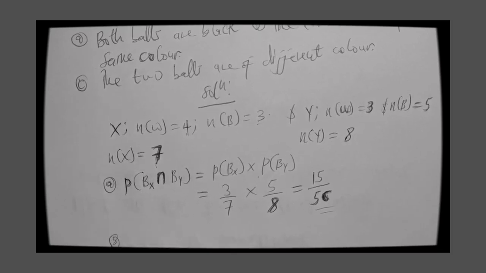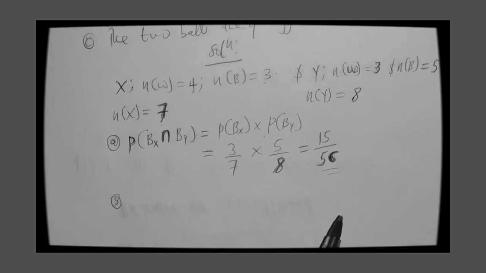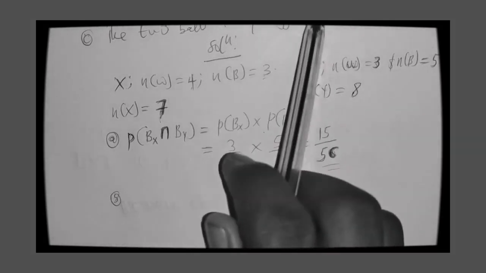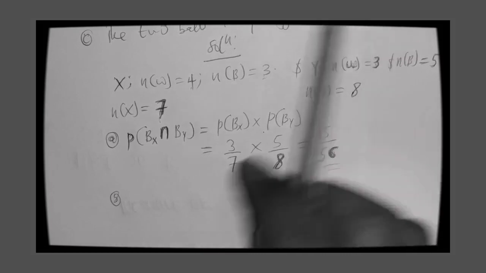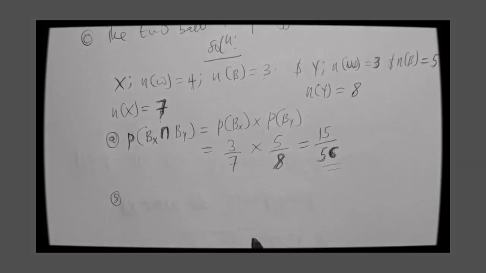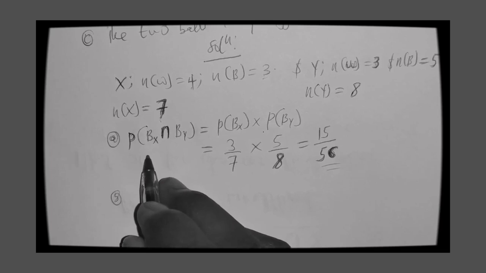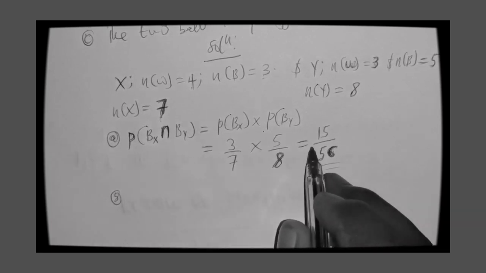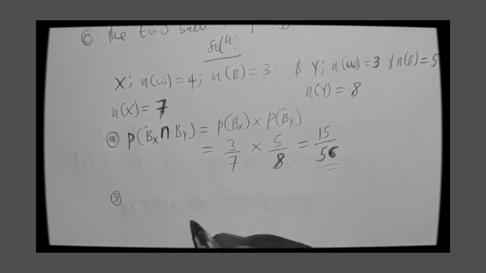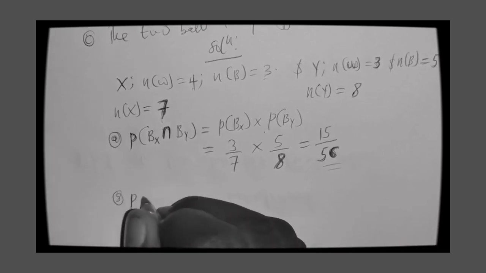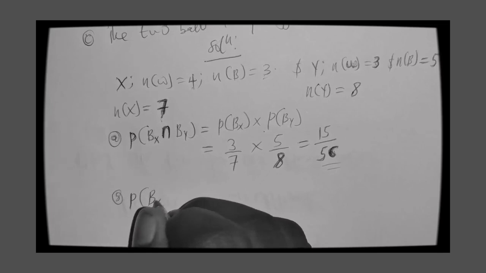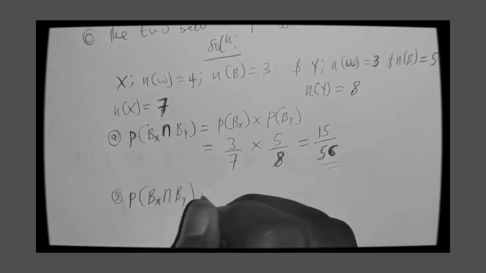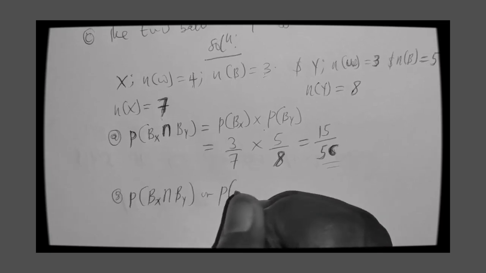B. Let's look at the B part of this. They are saying that the two balls are of the same color. So if they are of the same color, I can first take option 1 here, which is the black one, then deal with it. So it can be the probability of Bx intersection By, or it can be the probability of